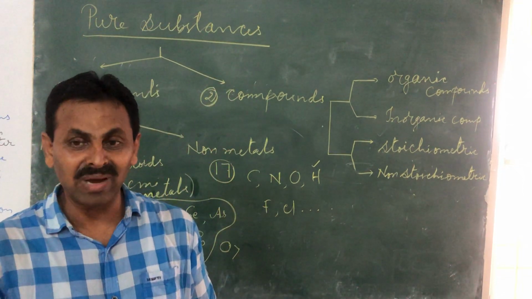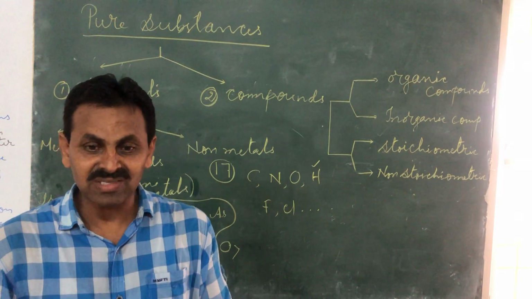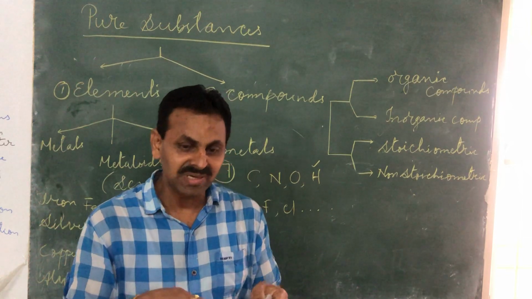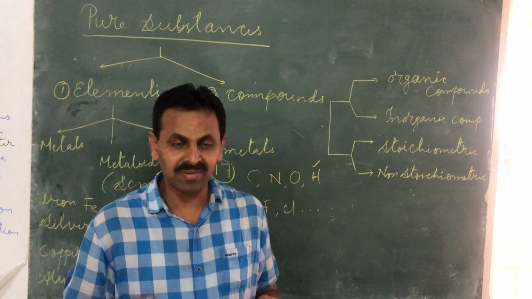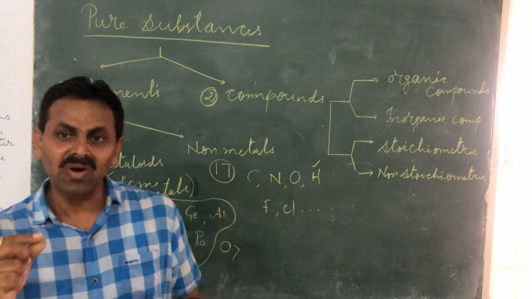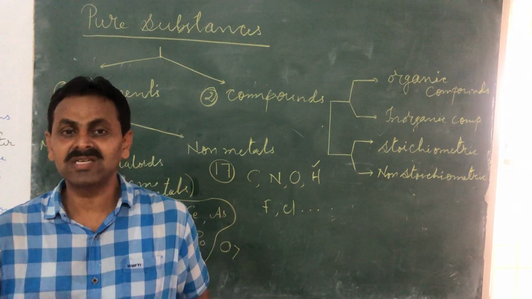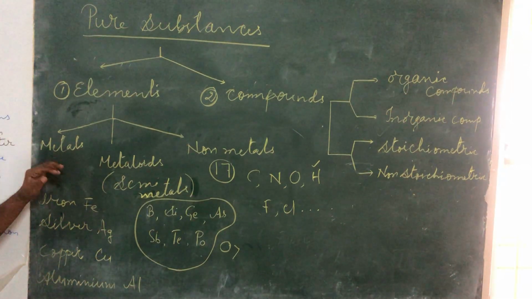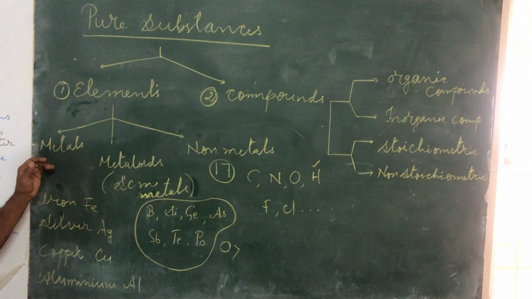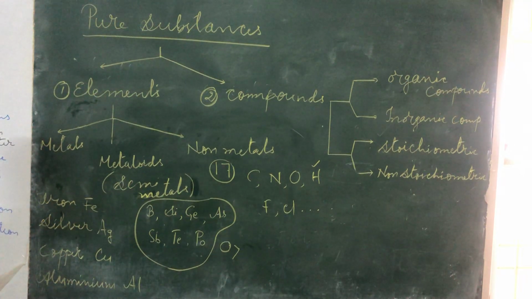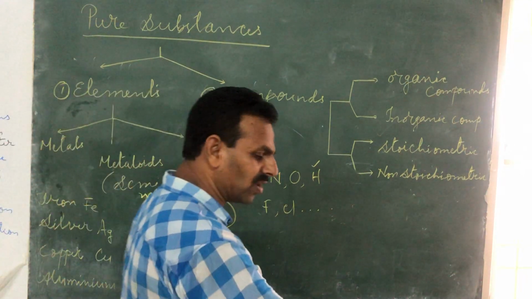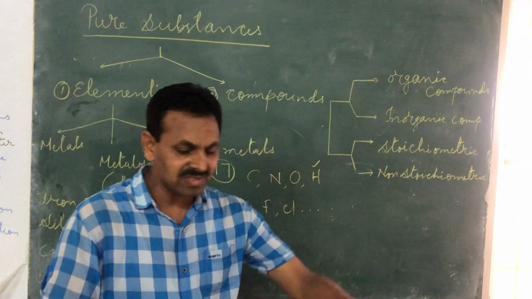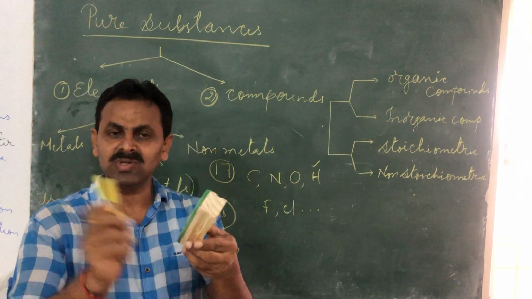Metals are ductile and malleable. If metals can be hammered into sheets, they are known as malleable. If metals can be drawn into thin wires, they are said to be ductile. So usually metals are hard, malleable, ductile, sonorous. Sonorous means they make noise. You take a metal and you can make noise.